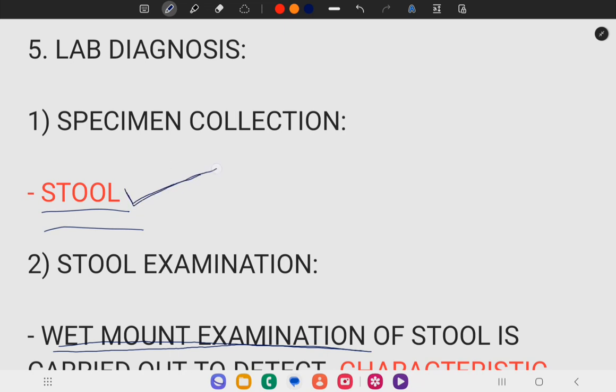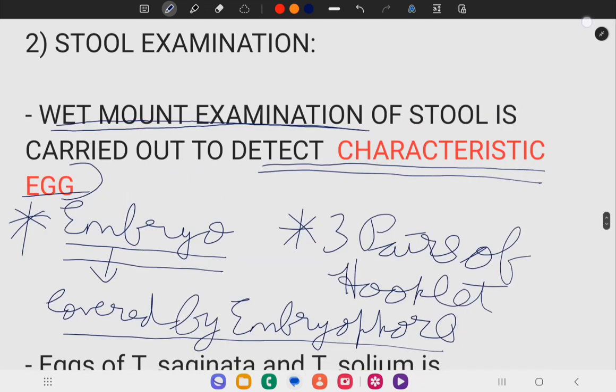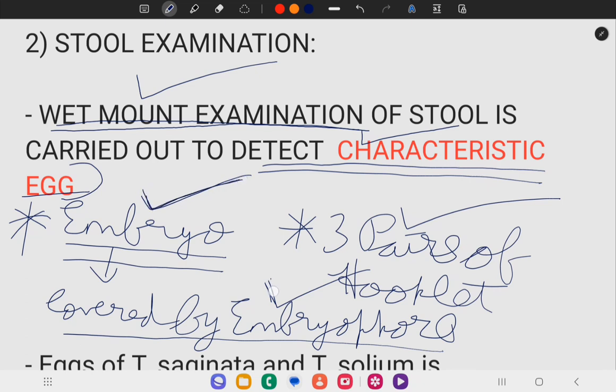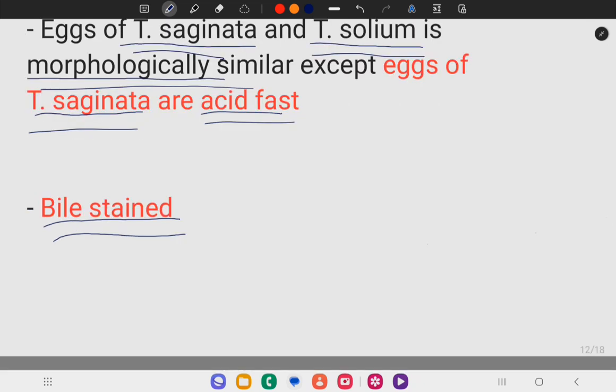Stool is the specimen collected for laboratory diagnosis. Stool of the patient is subjected to wet mount examination to detect the characteristic egg, which contains an embryo covered by embryophore, and the egg has 3 pairs of hooklets. Eggs of Taenia saginata and Taenia solium are morphologically similar. Eggs of Taenia saginata are acid fast, and eggs of both are bile stained.